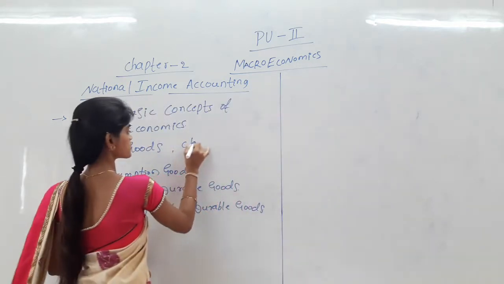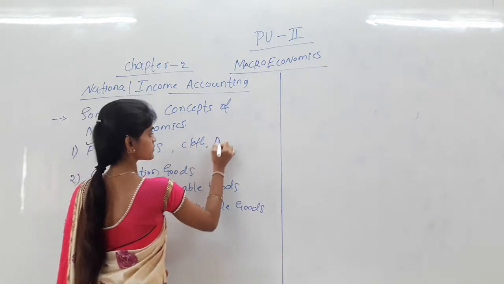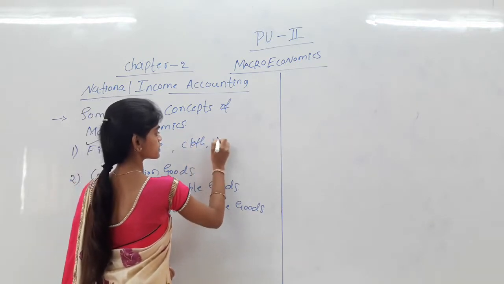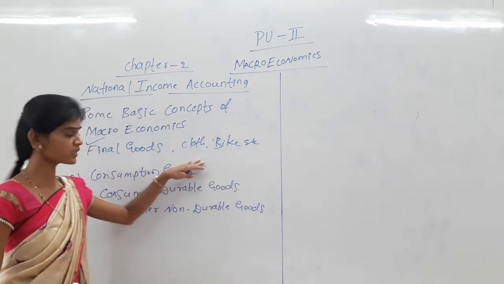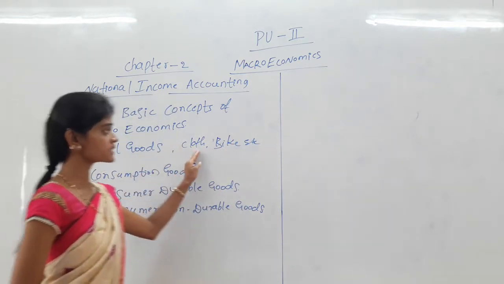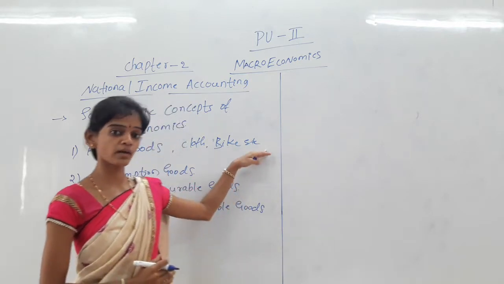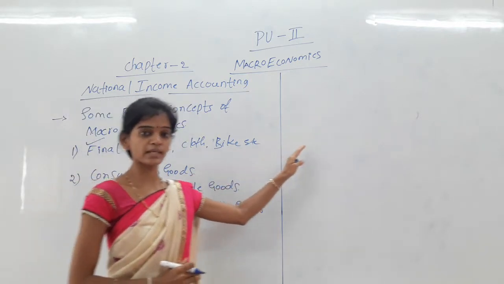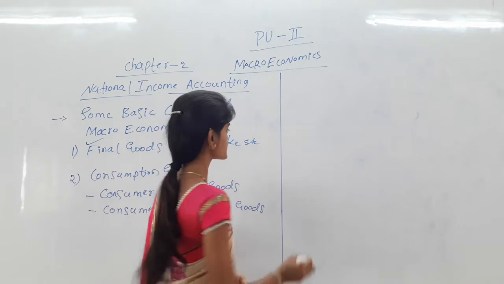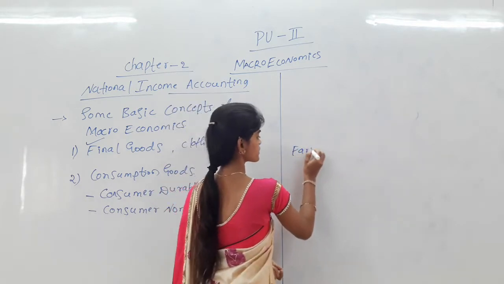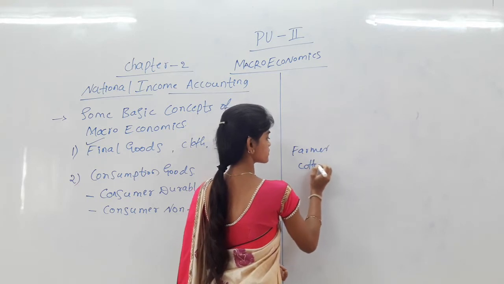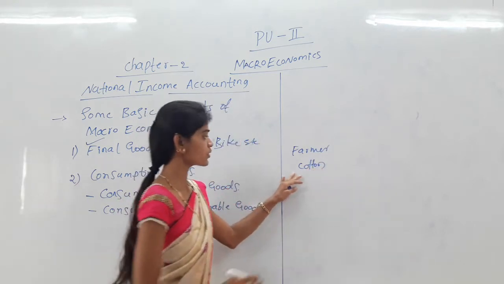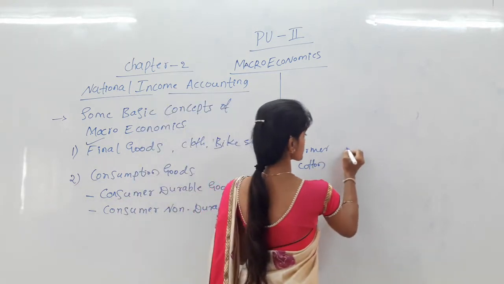Like cloth and bike, these are some final goods which do not pass through any other transformation. For example, a farmer produces cotton and sells it to the spinning mill.